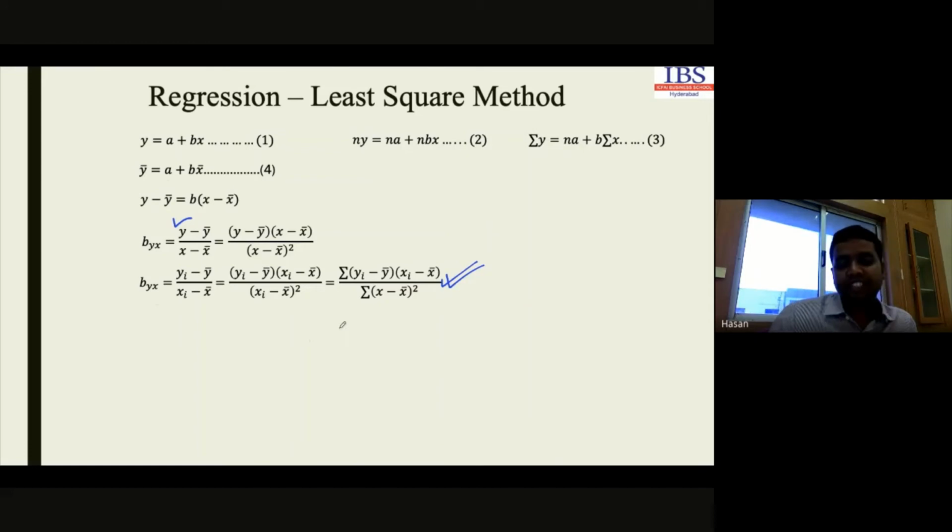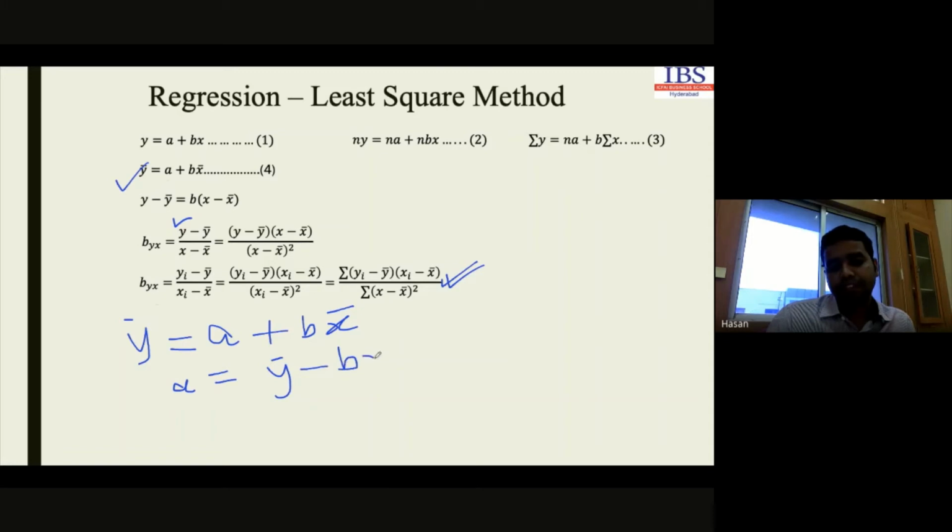In this particular case, if we get the b value and we have this equation, then y bar equals a plus b x bar. So from the data, we can easily calculate the value for x bar and y bar. Already we have done this, and we get the value for b also. Now the value for a will be y bar minus b x bar. Is that clear? Once we get the value for b, we can easily do this.